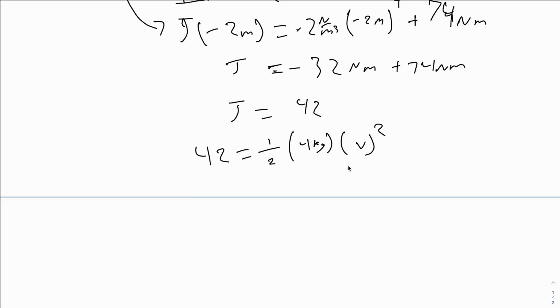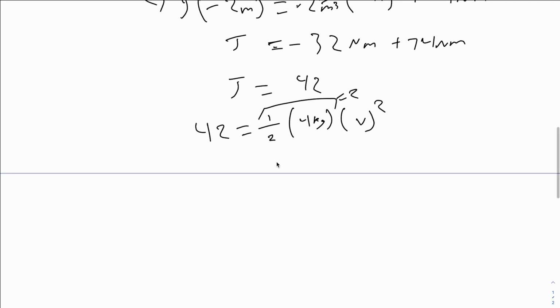Now we're just solving for v. So this right here becomes 2. We'll divide both sides by 2, and 42 divided by 2 is 21. This is a newton meter. Once we divide by kilograms, a newton meter turns into a meter squared over second squared equals velocity squared.